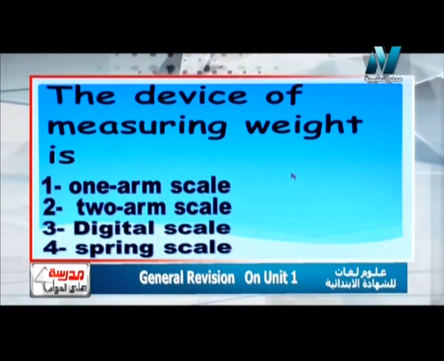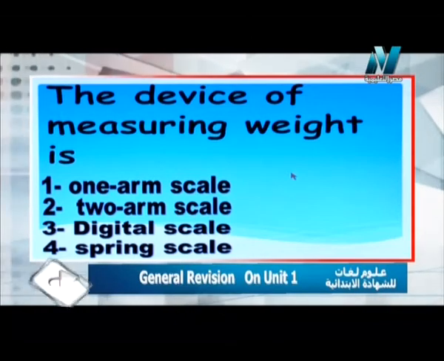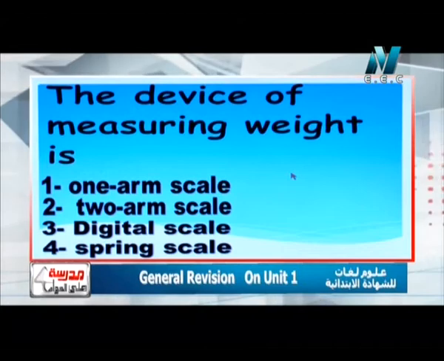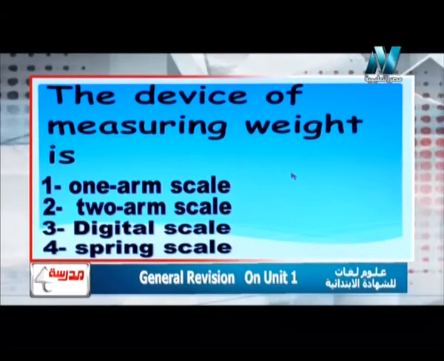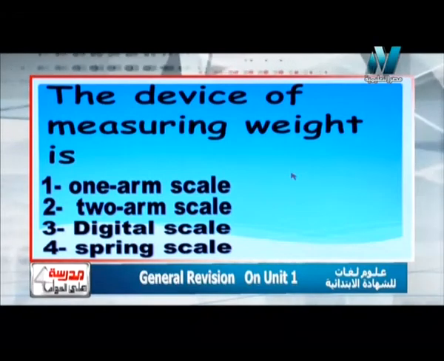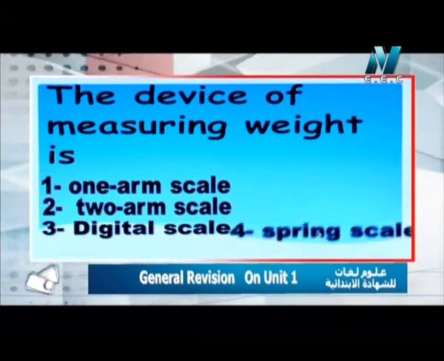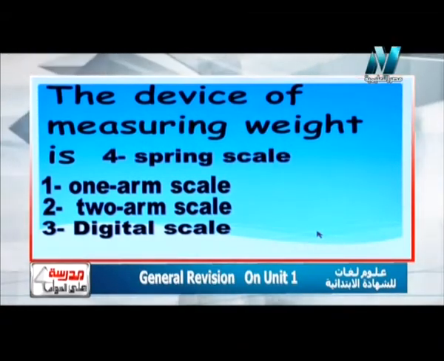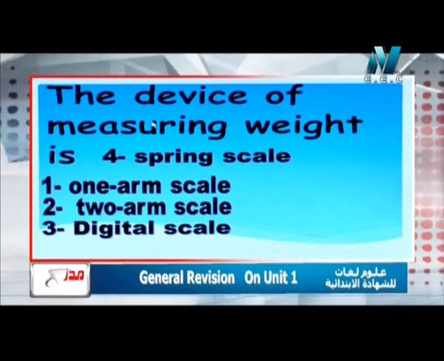The first question says that the device of measuring weight is: 1 arm scale, 2 arm scale, digital scale, spring scale. Surely we have studied that the device which is used in measuring weight is the spring scale. Spring scale هو الميزان الوحيد اللي درسناه اللي بيقيس الويت أو الوزن.